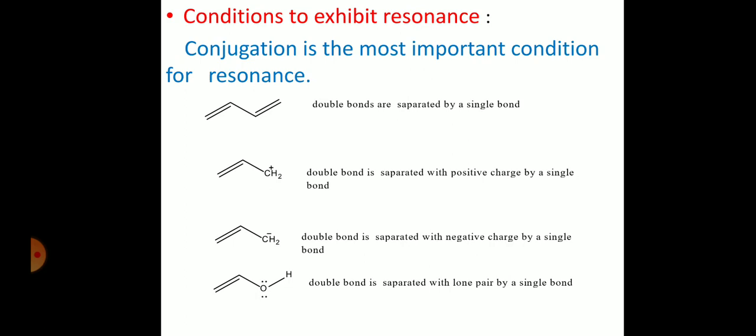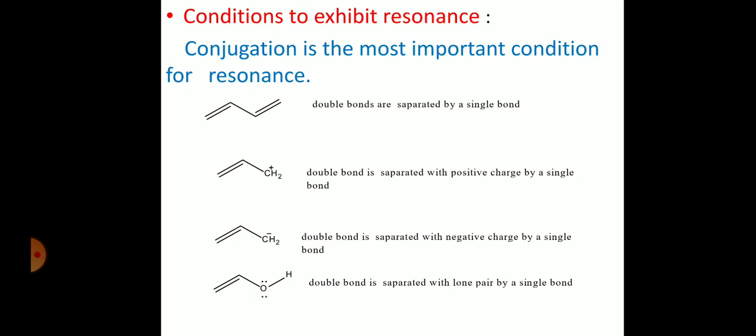So these are the conjugations. When a double bond is separated from a double bond through a single bond, when a double bond is separated from a positive charge by a single bond, when a double bond is separated from a negative charge with a single bond, when a double bond is separated from a lone pair through a single bond.